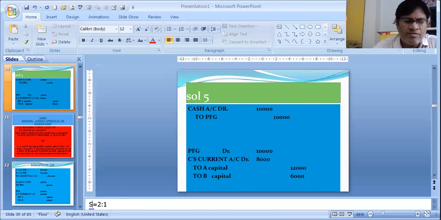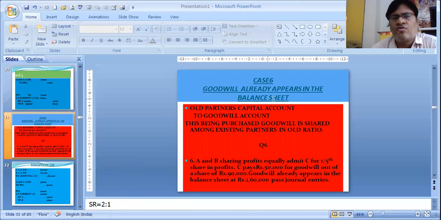So now we will have yet another example, or case 6 we can say, where goodwill is already appearing in the balance sheet. Remember, this is a purchased goodwill, and whenever a new partner is admitted into the business, this purchased goodwill will be taken away by the existing partners. It is their goodwill, it is their money. They don't want to share it with the new partner, so they will take it away from the business. Goodwill being an asset has to be credited to cancel it out. So to goodwill account, and old partners' capital account debit. That means they are drawing the goodwill money: old partners' capital account to goodwill account.